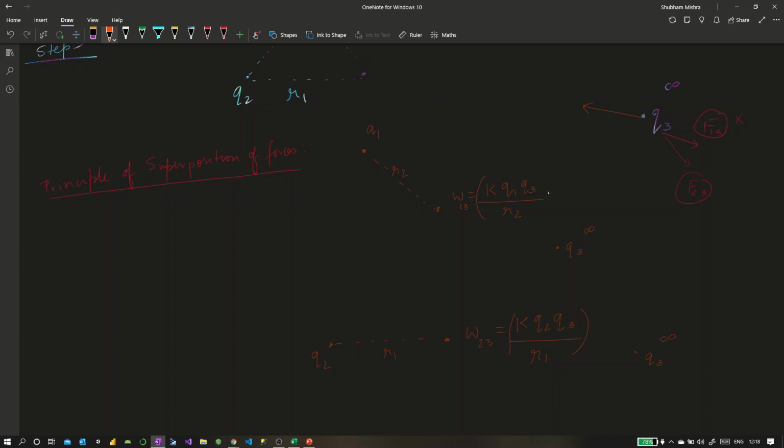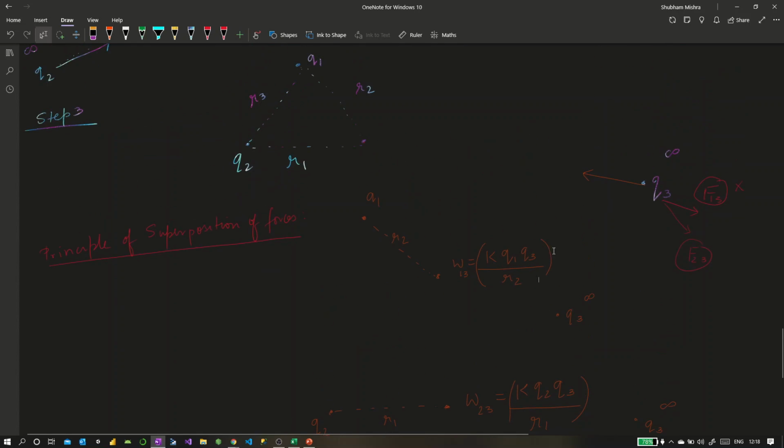Now we know that work is a scalar quantity. It's not a vector quantity, and hence we can do a simple scalar summation. Okay, so when we now think about this, by the principle of superposition, we can say that the overall work done in bringing charge Q3 under the influence of two forces, one from Q1, the other from Q2, to bring it at a distance of R2 and R1 respectively from Q1 and Q2, would be equal to the sum of these individual works, right?